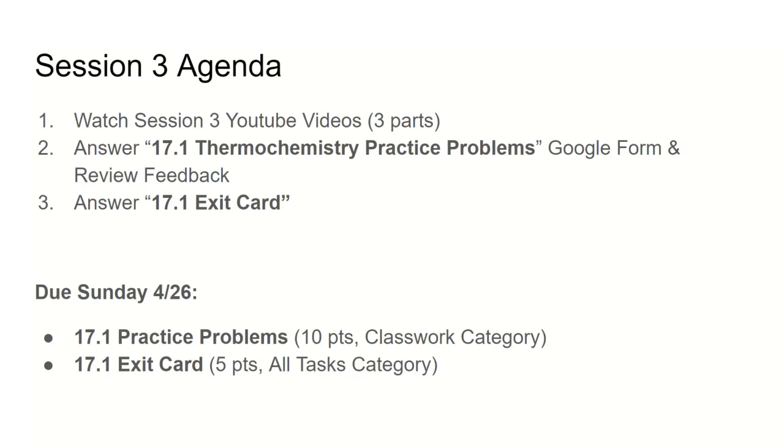And then before Sunday, so due date Sunday of 426, we have our exit card. It's going to be 5 questions, also Google Forms, and that's going to be in the all task category, which means it's for accuracy. You're going to be able to change those answers before Sunday, but make sure that you understand why you're answering a certain way. We want to give you the freedom to understand why you're answering a certain question, so we're not going to penalize you where you only have one chance. You can change it as much as you want, but after Sunday, we're going to grade what you have.